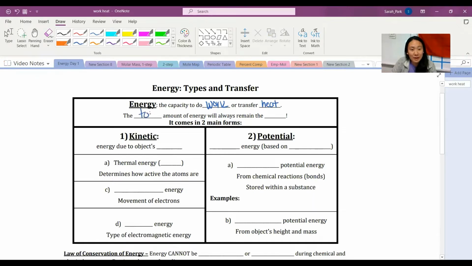The total amount of energy will always remain the same. And we'll talk more about this later, but we cannot ever get rid of energy completely. It can only be transferred, okay? Energy comes in two main forms. And the first one is called kinetic energy. And this is the energy due to an object's motion. So they're moving in some sort of way.